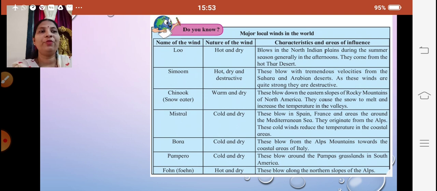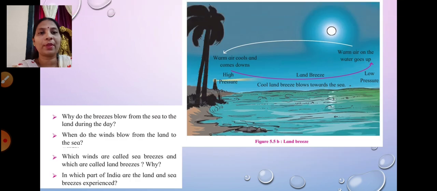Okay, now moving ahead. Now look at this picture over here, children. It is about near the shore. Why do breezes blow from the sea to the land during the day, and when do the winds blow from the land to the sea? Which winds are called sea breezes and which are called land breezes? Why? And in which part of India are the land and sea breezes experienced? These are questions we'll get the answers to.